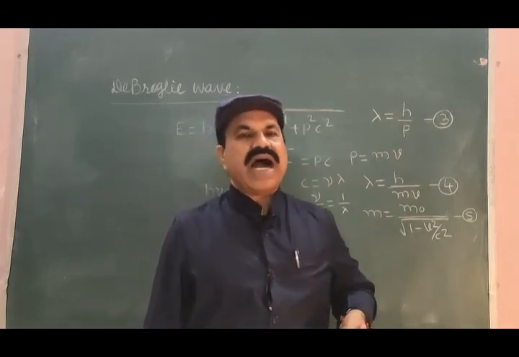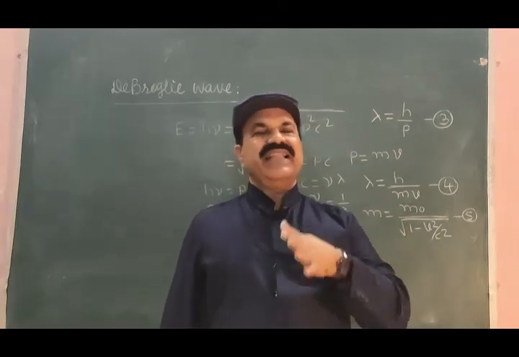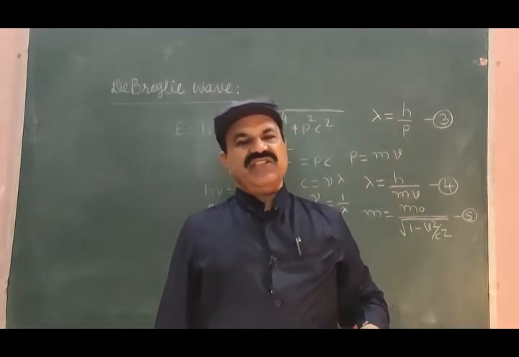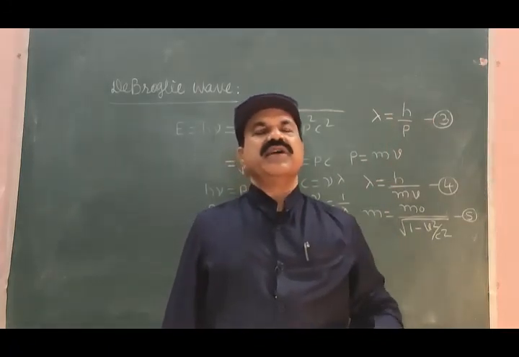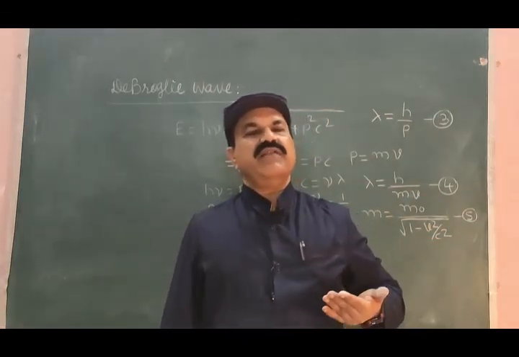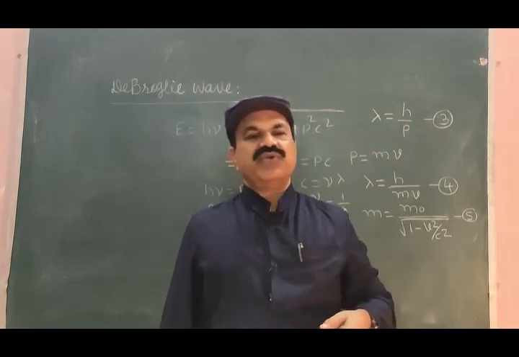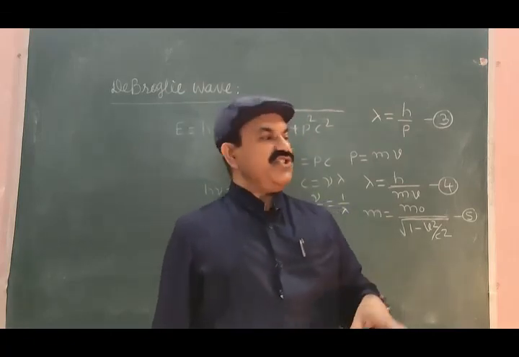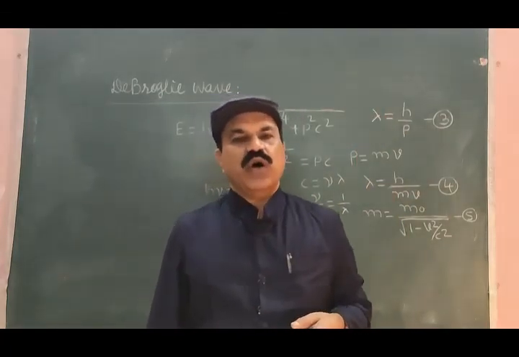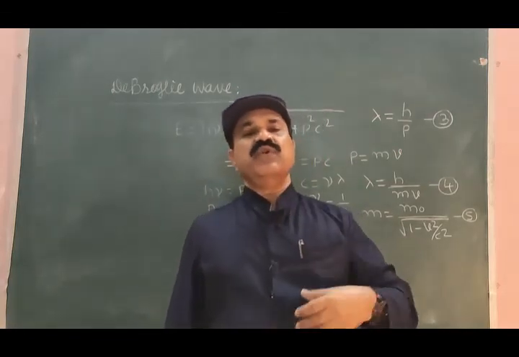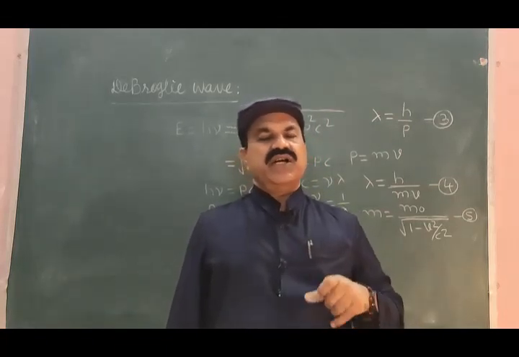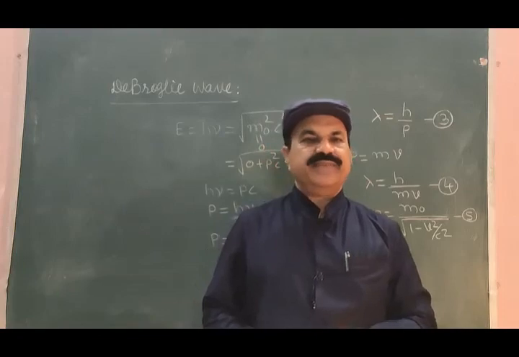De Broglie waves are also known as matter waves, meaning that whenever matter is in motion, a wave is associated with it, and the wavelength of that wave is the wavelength lambda given by equation 4. So the de Broglie hypothesis is about matter waves, which is discussed in this article. In the next article, we are going to talk about the nature of the wave associated with the particles or masses which are in motion. Till then, we shall stop.